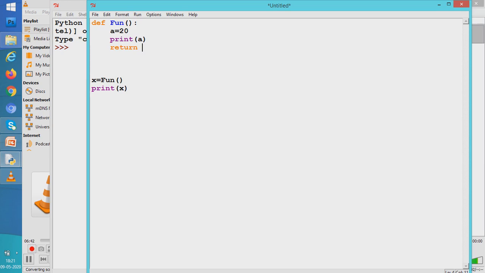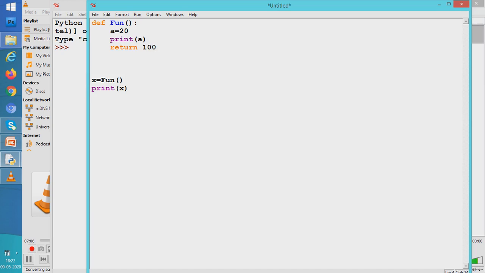That is the statement that called that given function. The function, while returning control back to the calling statement, can return a value as well. Suppose I want to return the value 100. So I'll write return 100. So when I write return 100, what happens?